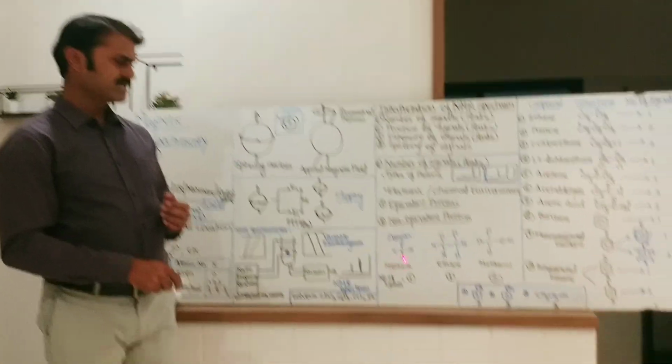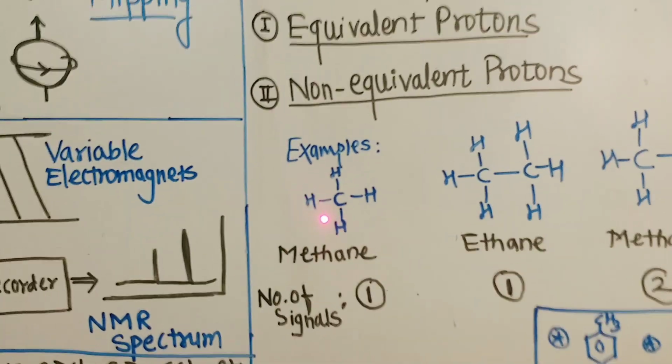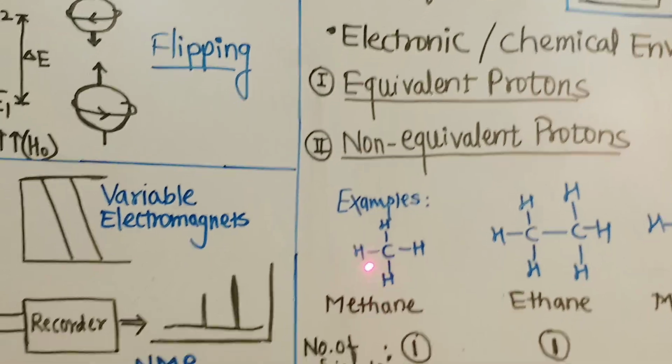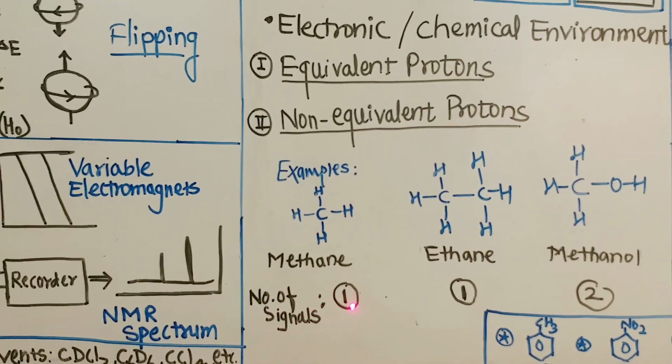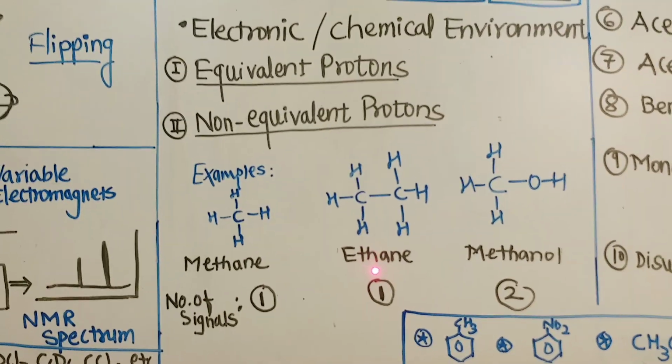This is the first example, methane. In methane we can see that carbon is surrounded by 4 hydrogen atoms. The environment of all 4 hydrogen atoms is the same. Therefore, the methane molecule gives one signal in the NMR spectrum. Second example, ethane.